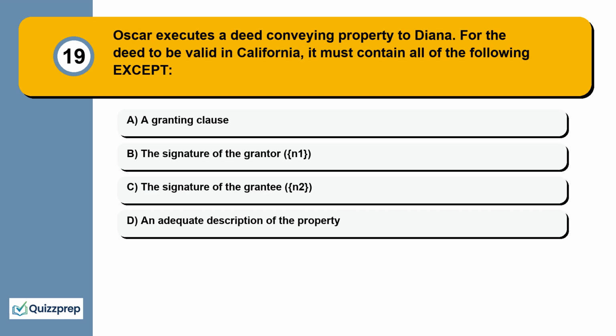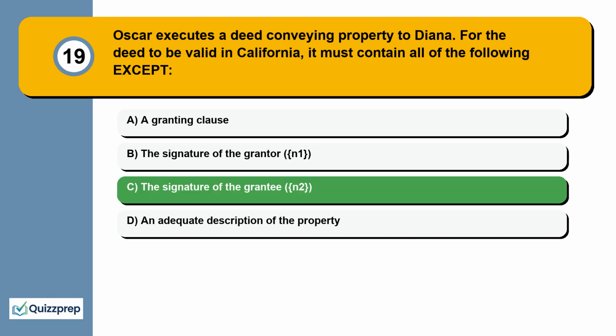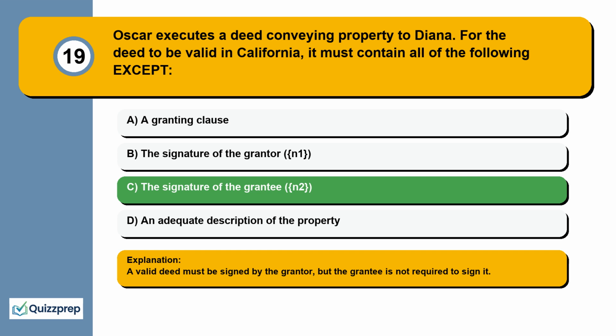Question 19. Oscar executes a deed conveying property to Diana. For the deed to be valid in California, it must contain all of the following except a granting clause, the signature of the grantor, the signature of the grantee, an adequate description of the property. A valid deed must be signed by the grantor, but the grantee is not required to sign it.